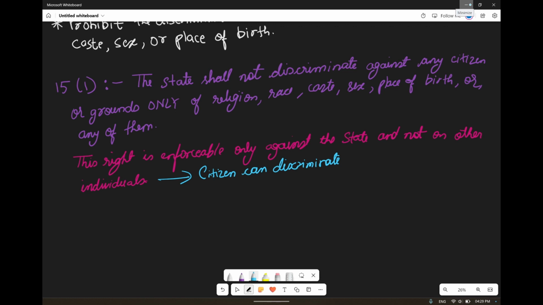But the government can't make such policies, where the government tells that for the application for railway government jobs only Hindus can fill the form. No, this can't be done by the government, because as per Article 15, a state cannot discriminate against any citizen on the ground of religion, race, caste, sex, place of birth, or any of the above. Regarding these mentioned points, the state cannot discriminate.